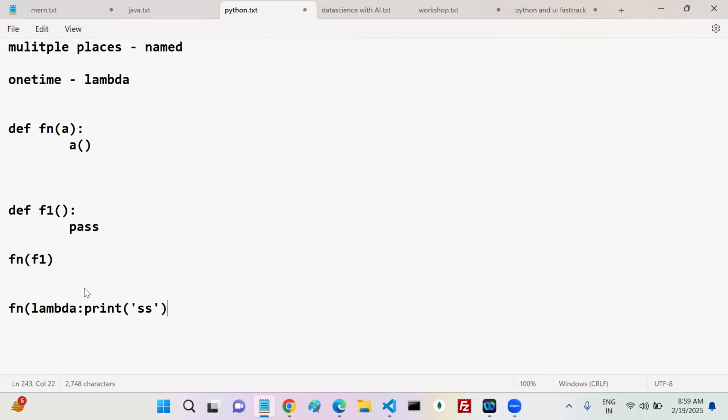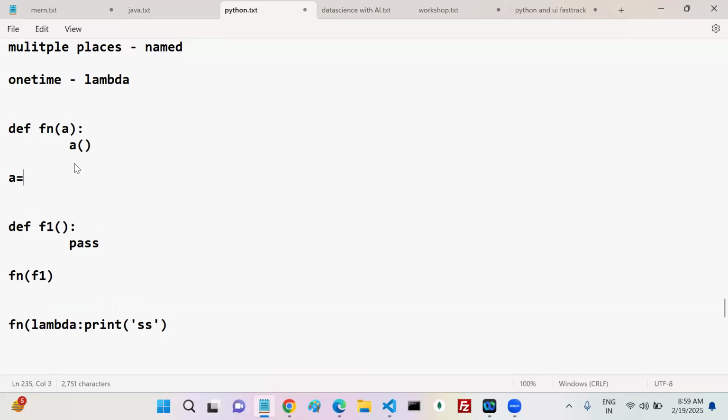But if I go with lambda functions like this, tell me, is memory allocated for this one or not? No. Whenever you pass this value as a parameter to my f1, my a is assigned with a lambda function.